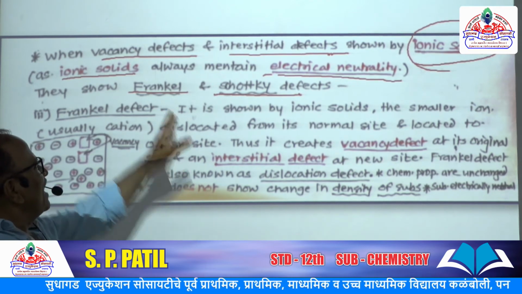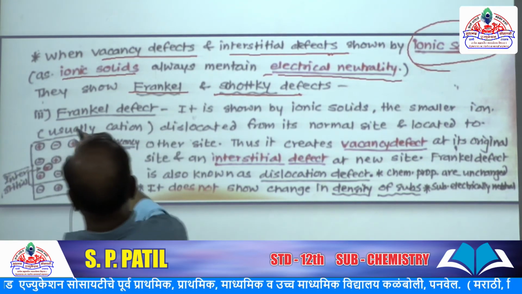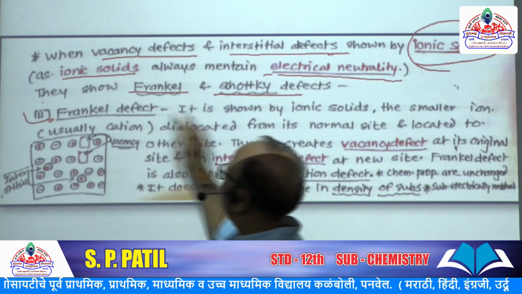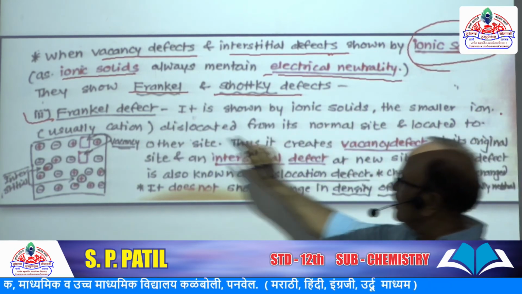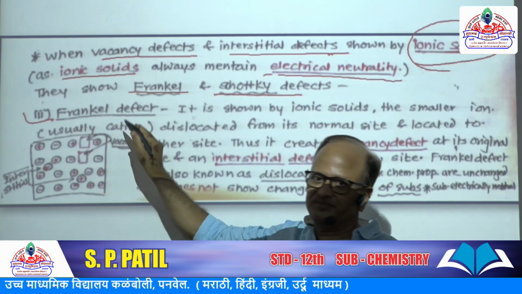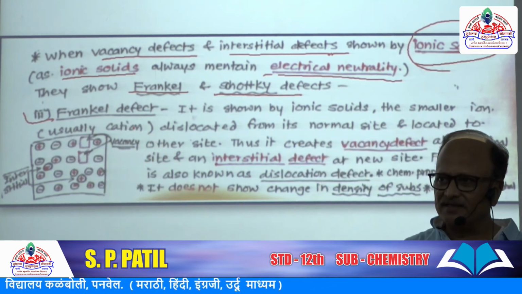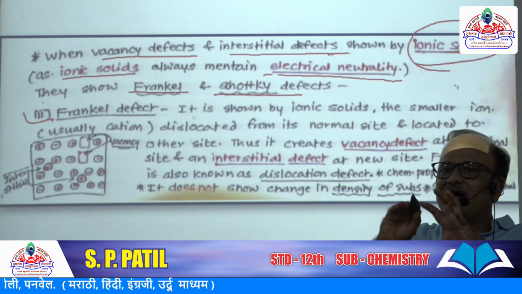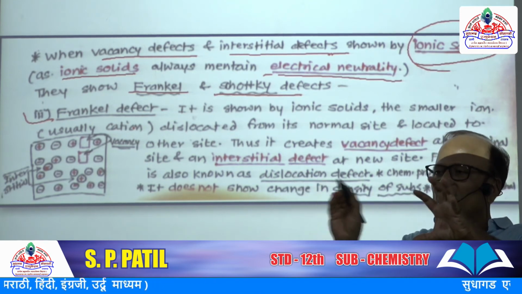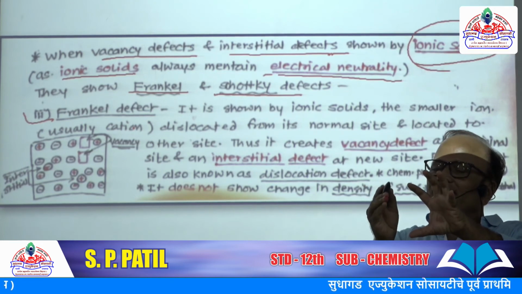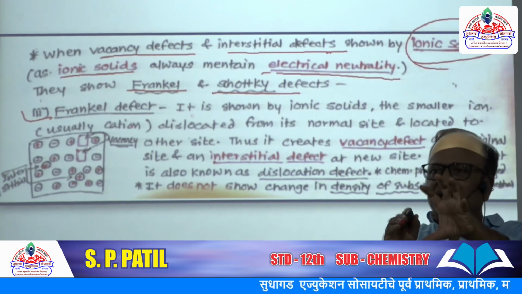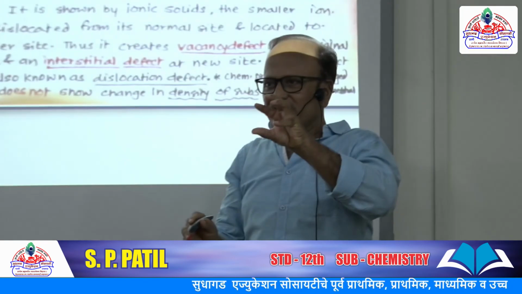Now what are the Frenkel and Schottky defects? Just see, this is Frenkel defect. It is shown by ionic solids. The smaller ion, usually the cation. Cations are the smaller ions. How? Because if the outermost electron is removed, then the previous shell has a smaller size.